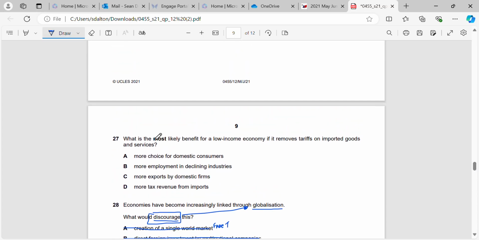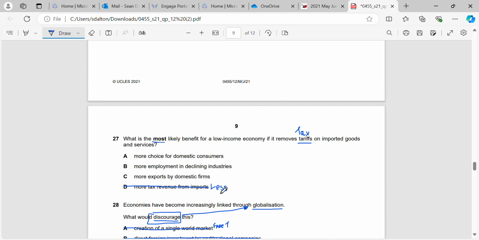So 27. What is the most likely benefit for a low-income economy if it removes tariffs on imported goods? So remember that a tariff is a tax, and this is coming back to our trade as well, right? If we get rid of taxes on imported goods and services, we're going to have more imports coming into the country, right? So will we be collecting more tax revenue? No. We'll be collecting less tax revenue. Why? Because we've got rid of the taxes that we had on the imports.